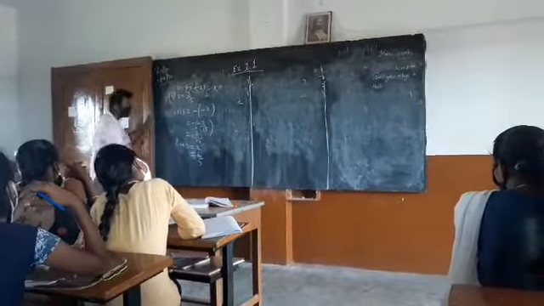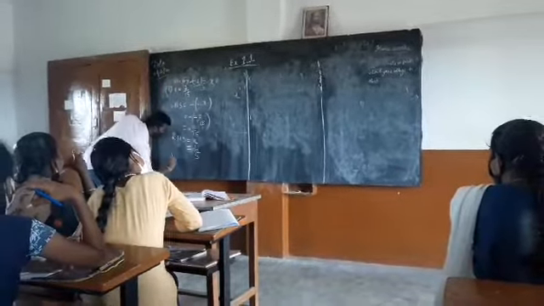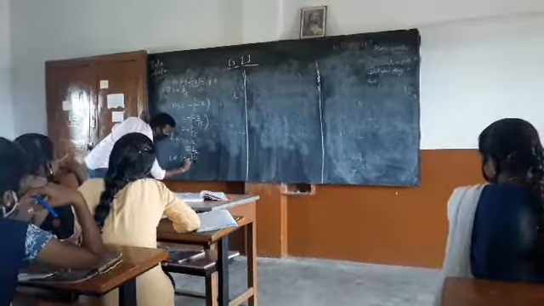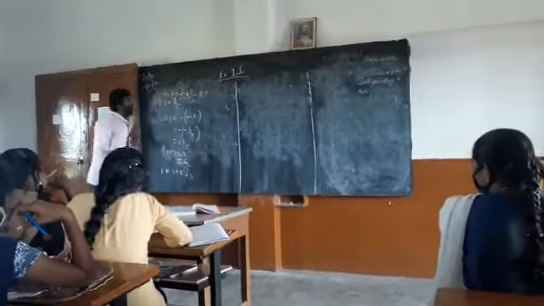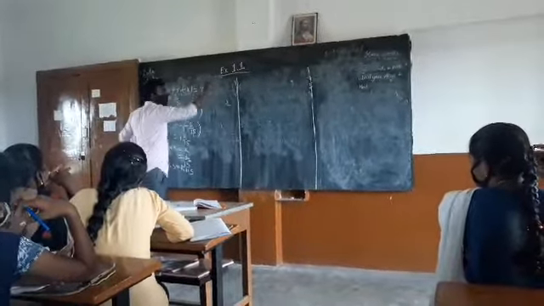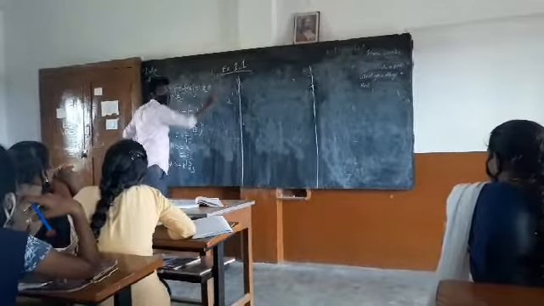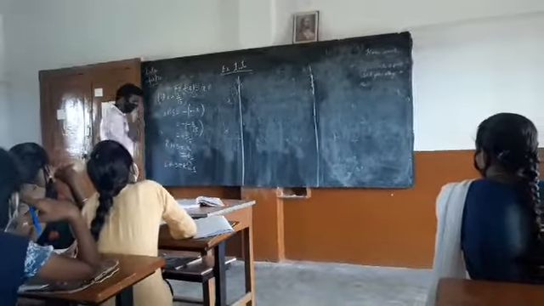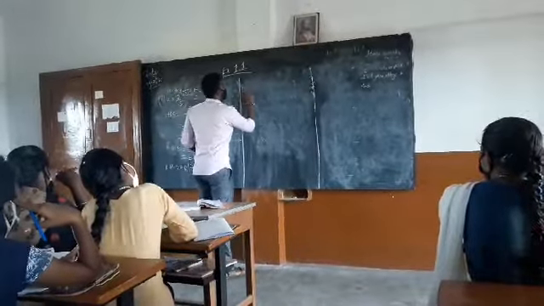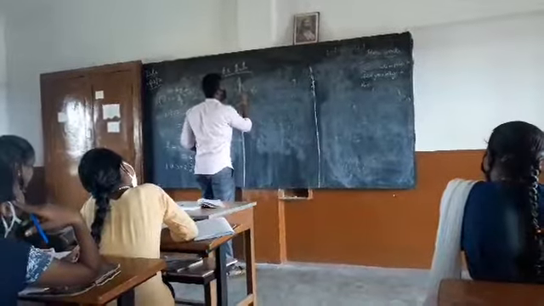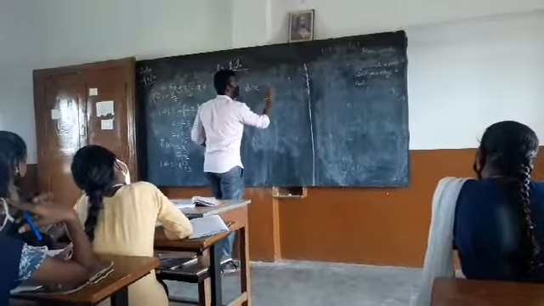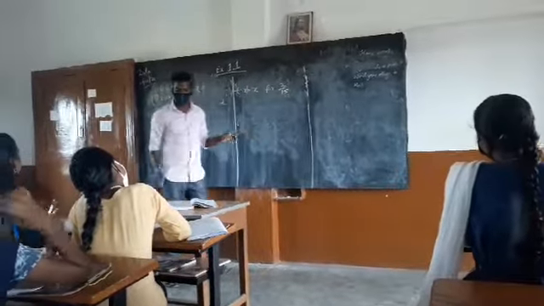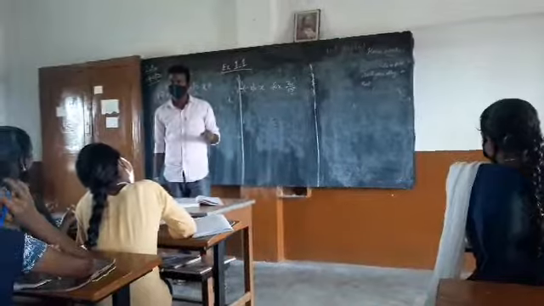Is LHS equal to RHS? Can we say this property is verified? Verified. This property is true for x equals 2 by 15. That is what you are going to write. Minus of minus x equals x for 2 by 15. Similarly, you are going to prove the minus 13 by 17 problem.